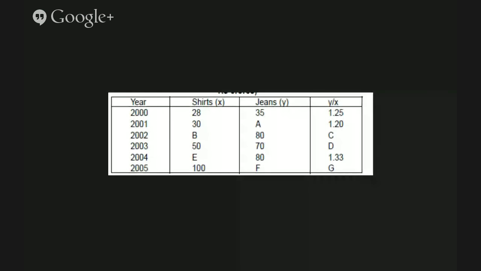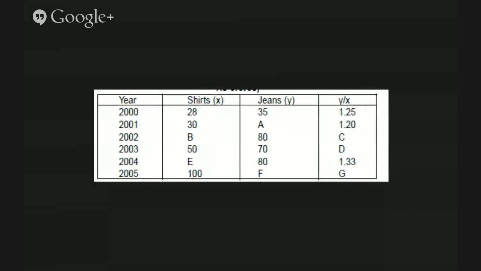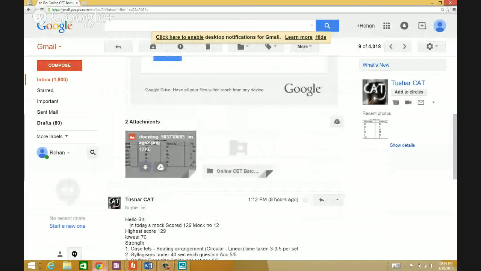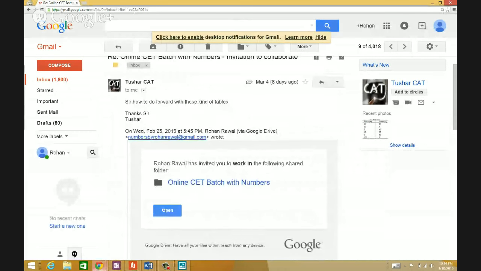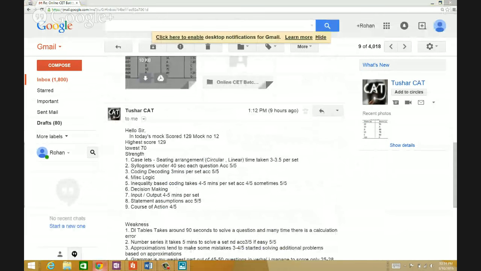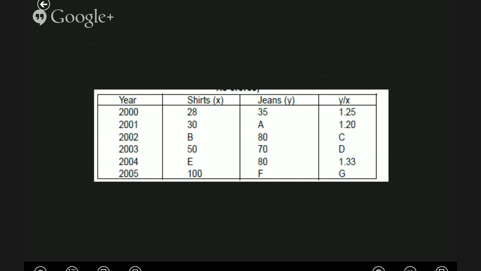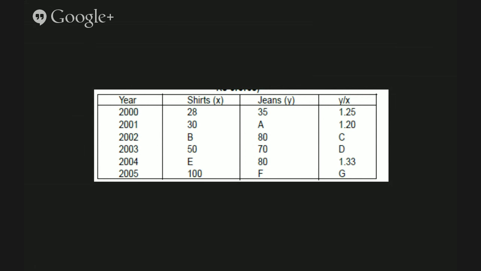So y by x is given to you. What is it exactly? Tushar is supposed to tell me exactly what kind of table that was, because I know that kind of table, but I don't know the question. If this first row is the data given to you, then the ratio of 35 and 28 is 5 by 4, because 35 is 7 fives and 28 is 7 fours, so it's 1.25.